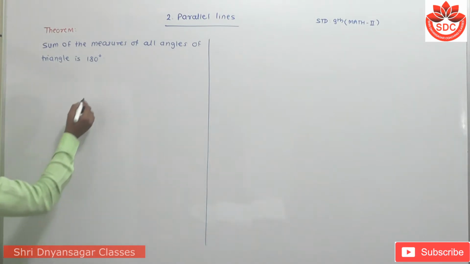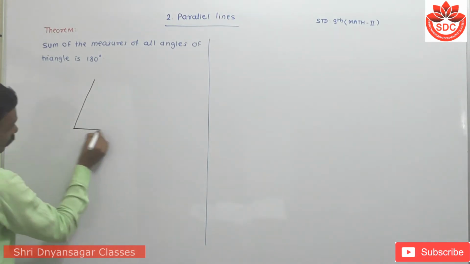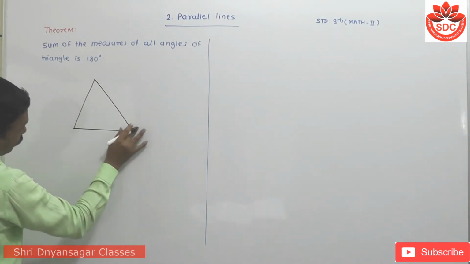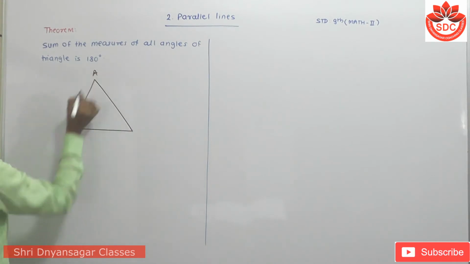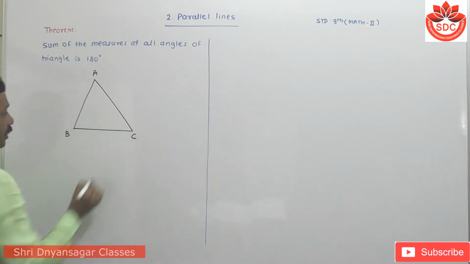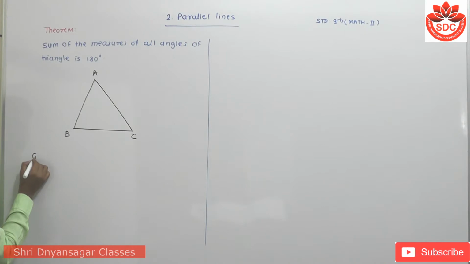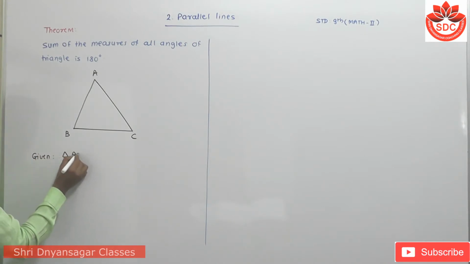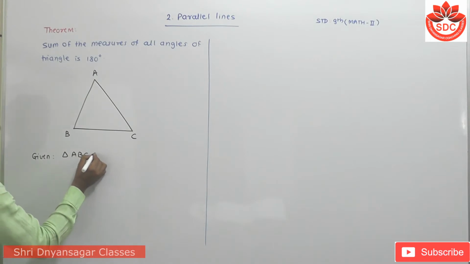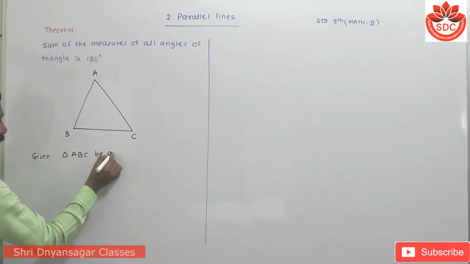For this I have to draw a triangle here. Suppose this is triangle ABC, with vertices A, B and C. Given: triangle ABC is any triangle.